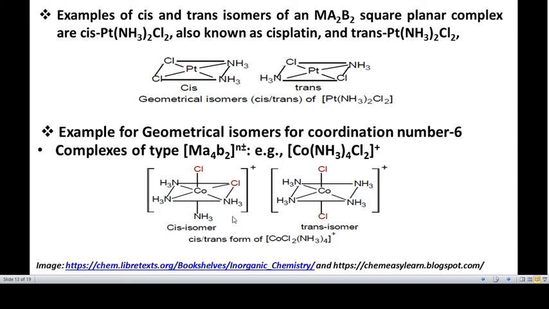You can see that in the first case, the chloride ligands are adjacent to one another, so therefore it is called cis complex. In the second case, the chloride ligands are opposite to one another, so therefore it is called trans complex compound.